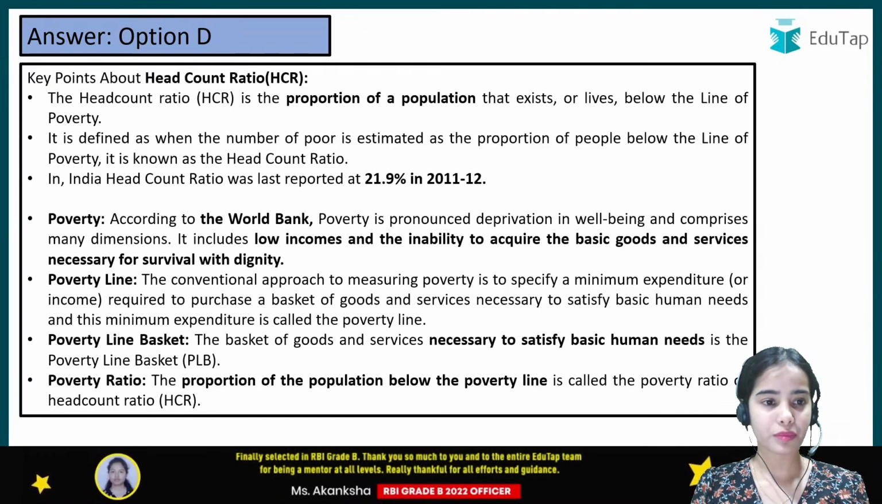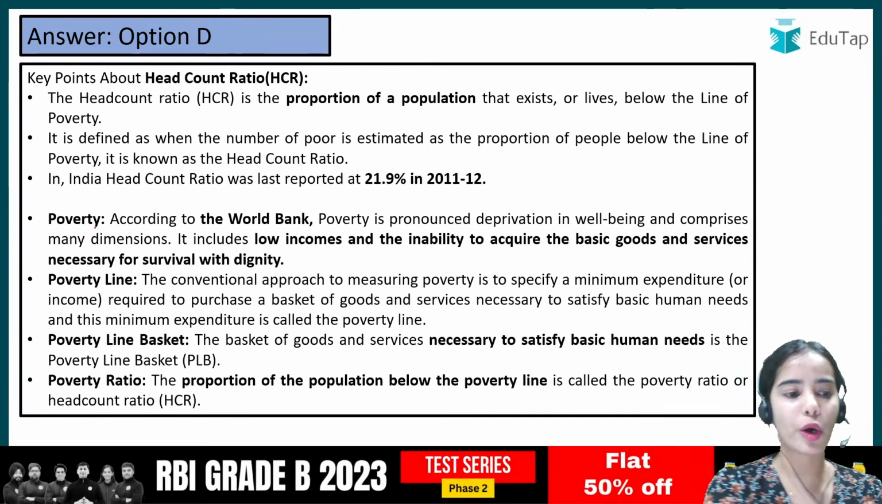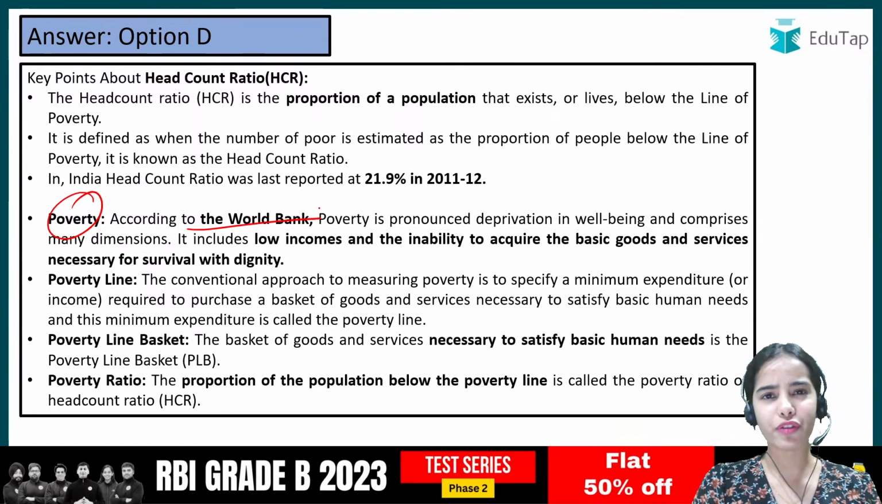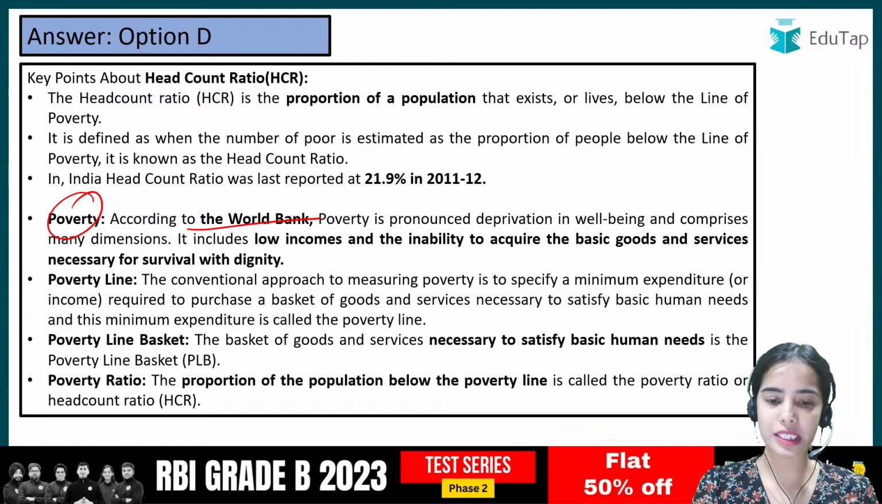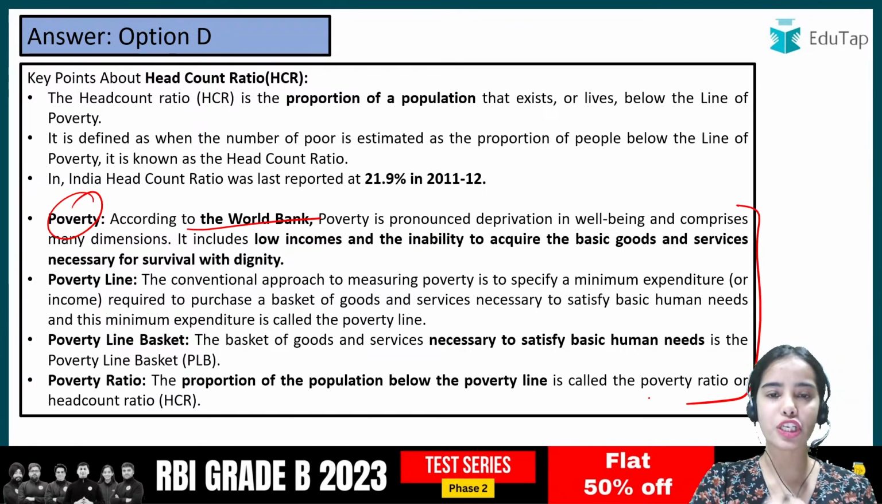Next is, so here you can know more about the poverty. I have given you some definitions that you can use in your descriptive answer writing. So these are some definitions that you can read.